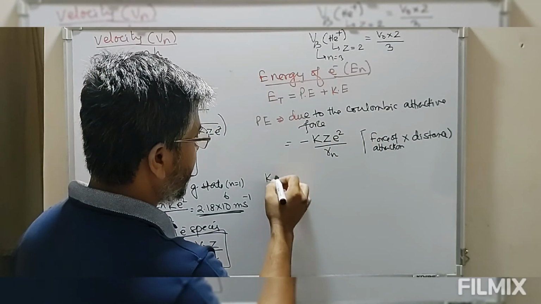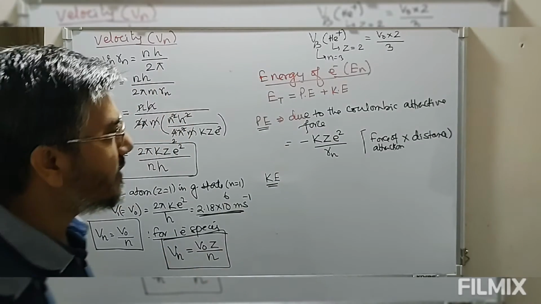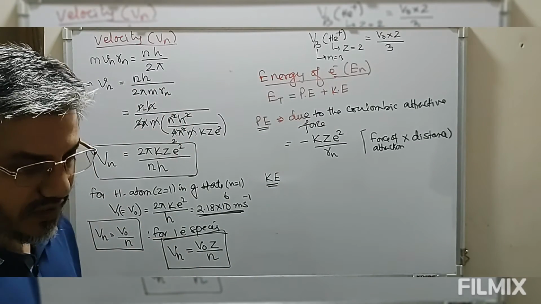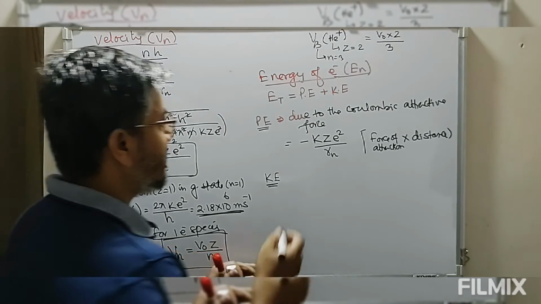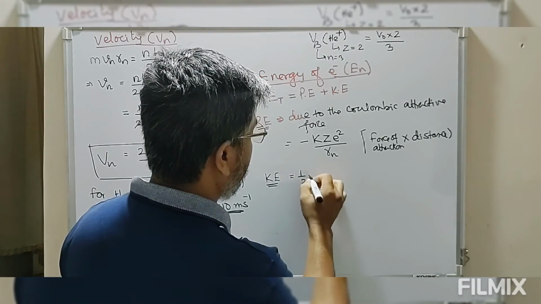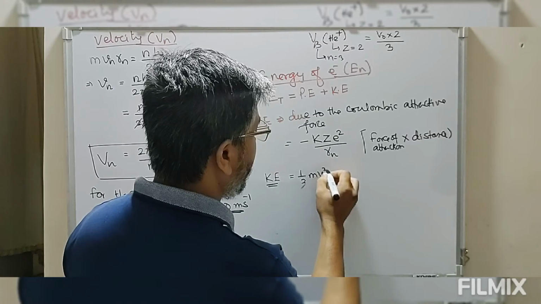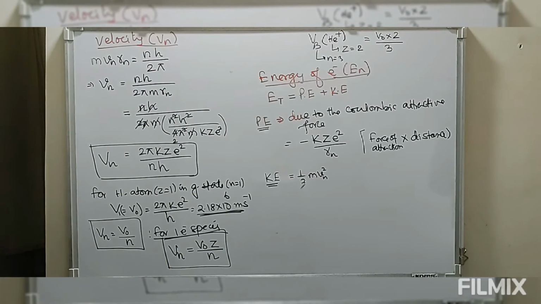Then we have kinetic energy. The kinetic energy of the electron in a particular orbit is equal to half m Vn square.